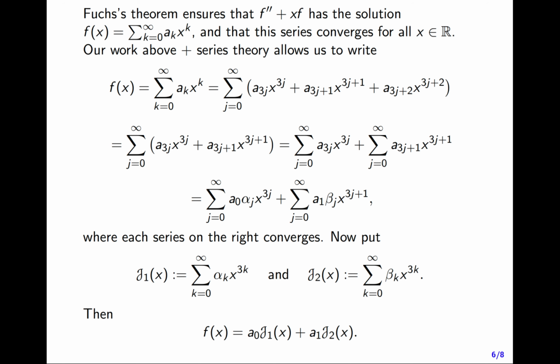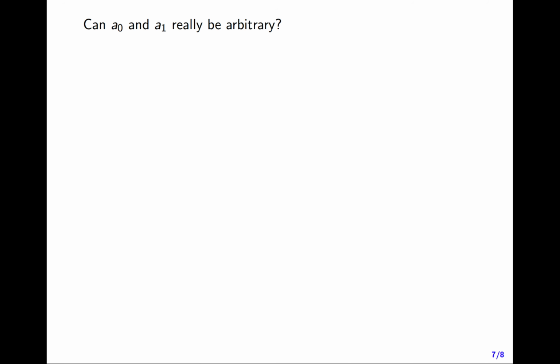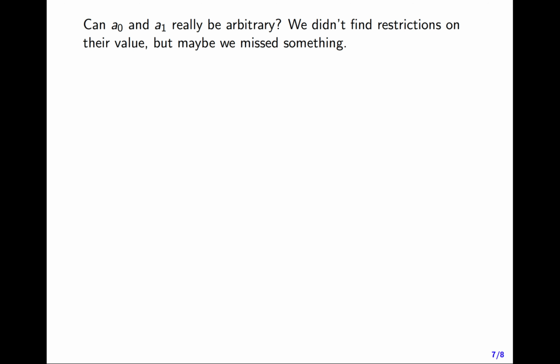And let's probe this a little further. You might ask, can a_0 and a_1 really be arbitrary? Or at least I'm asking this of myself, because it's the sort of thing that keeps me up late at night. We didn't find restrictions on their values, but maybe we missed something along the way. And for that matter, do these functions J_1 and J_2 form a fundamental solution set for the operator A on f, which will be defined to be f double prime plus x times f?